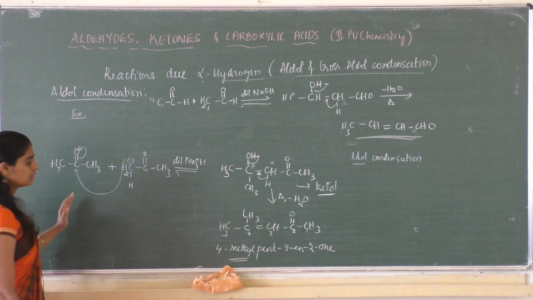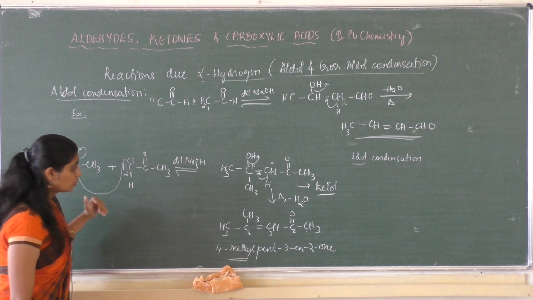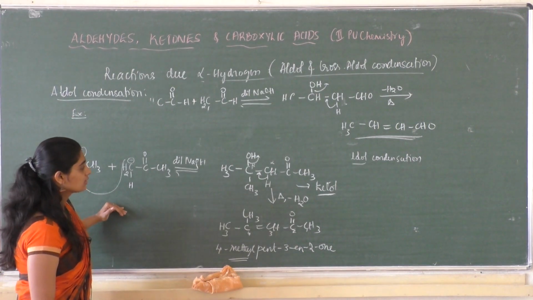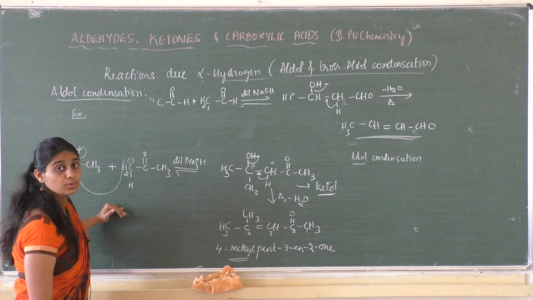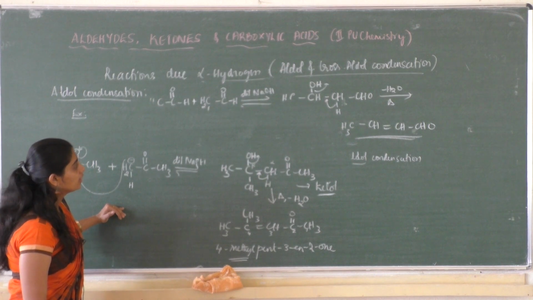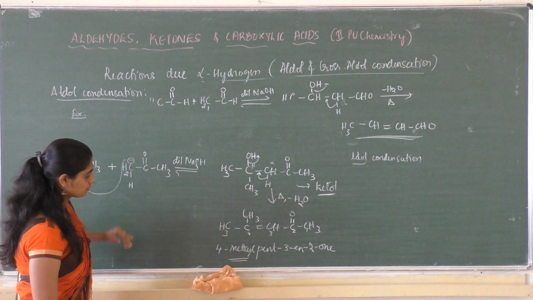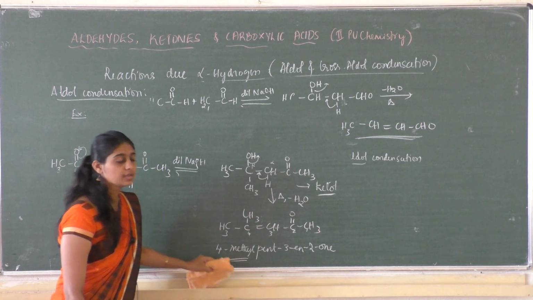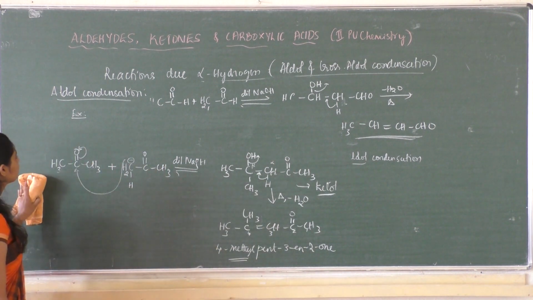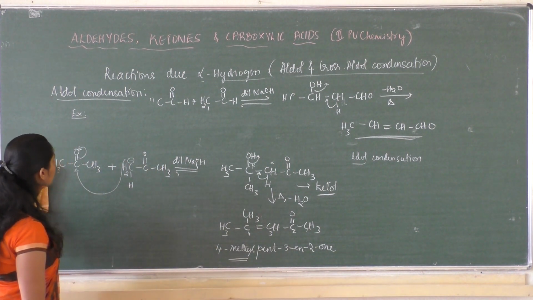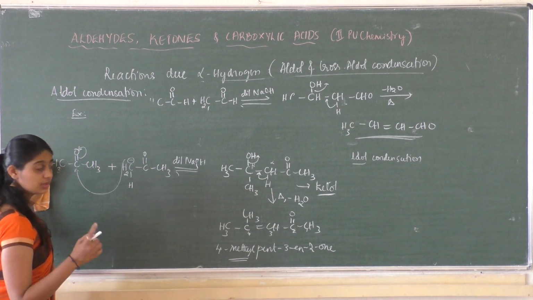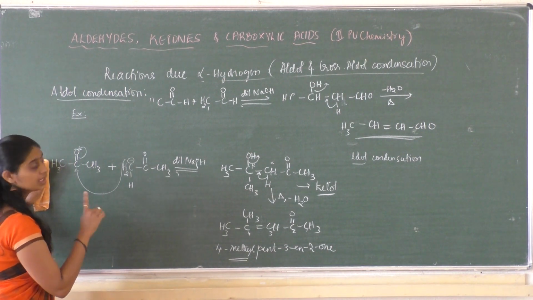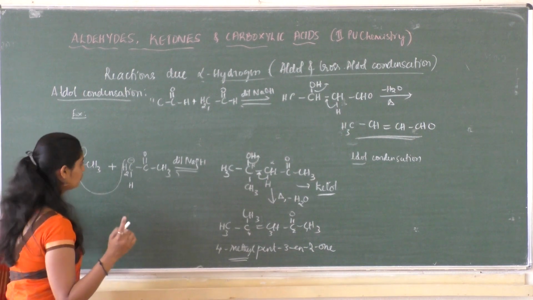So you can write it like this. You need to write it and practice it, so then it will be easy for you to write the product. Clear? So this is self condensation, when two aldehydes or two ketones react.